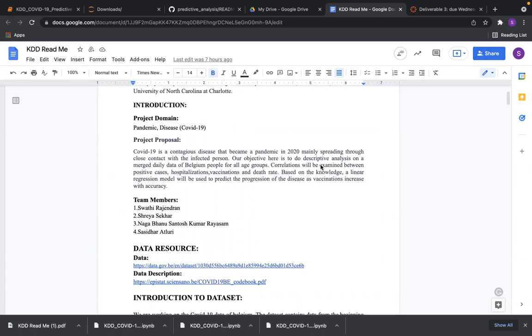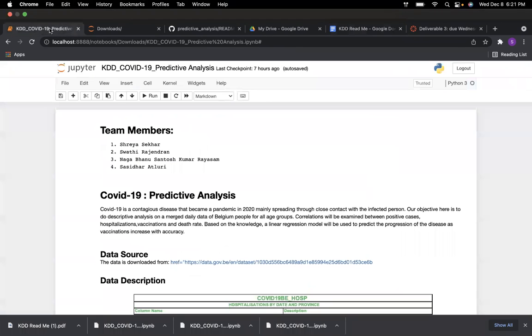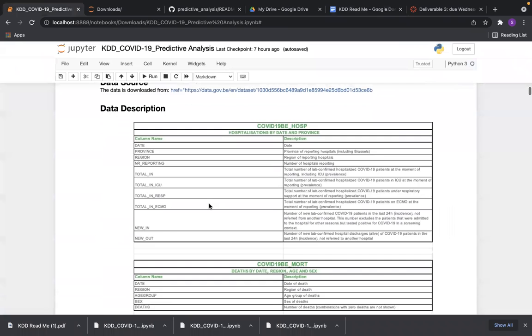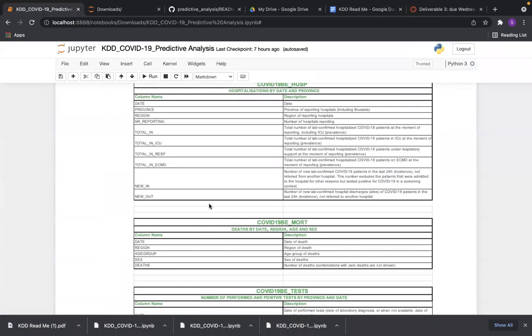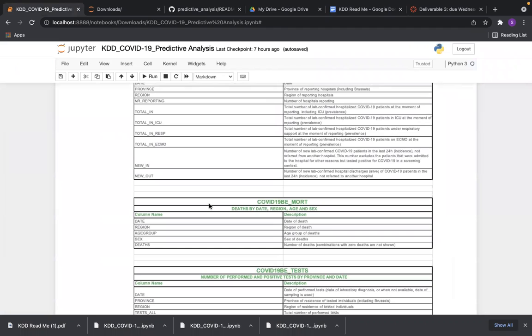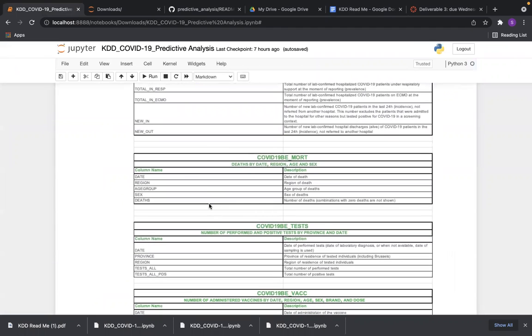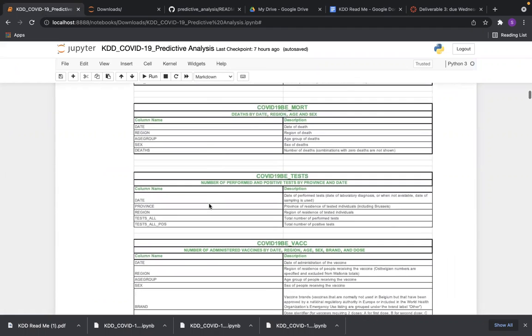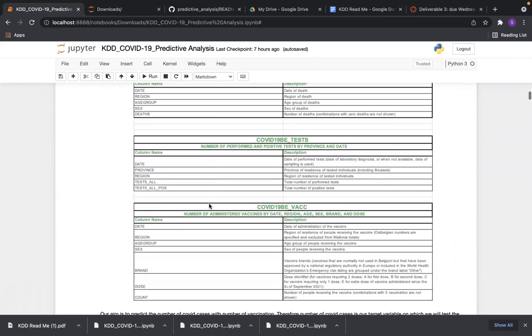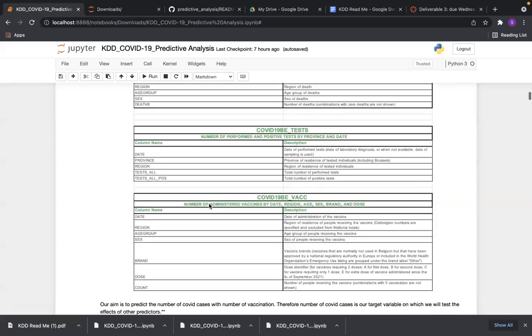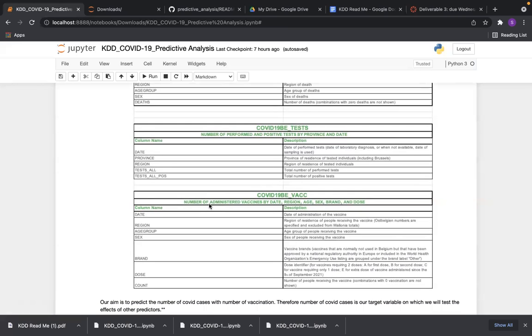So the data description part consists of dates of all the cases, total number of patients in the hospital, total number of patients in ICU, respiratory support, ECMO, new patients discharged from the hospital and newly hospitalized, total number of positive cases and total number of tests people have taken, total death count, and different categories: region, vaccine brand categories, and the various doses for each vaccine, like 2 doses for some vaccines and 3 doses for other vaccines. These categorical columns were obtained during the preparation process, about which my teammate will explain.